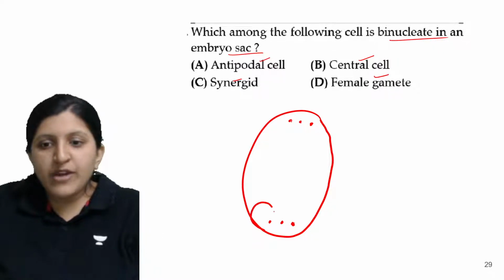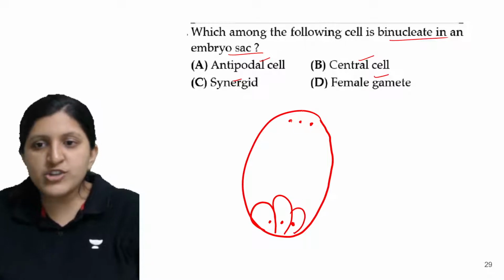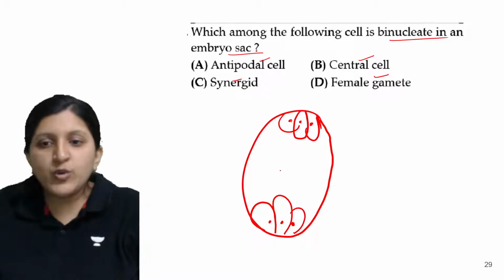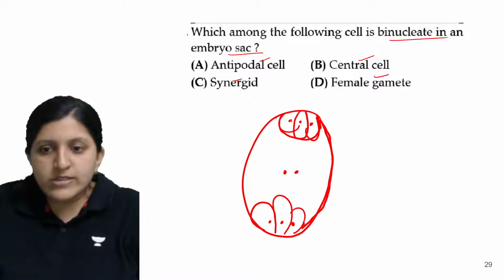There is an egg cell, there is a synergid, and this one is the antipodal cell. Now what exactly is asked? Which is the one with the binucleate structure? And this one is the central cell that you can see. So this is the structure of the embryo sac.